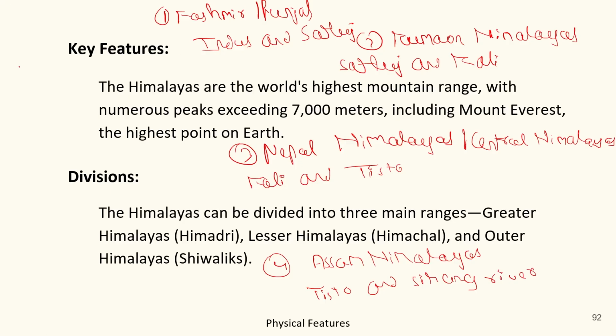So this is the longitudinal division, or you can say the horizontal division of the Himalayas.